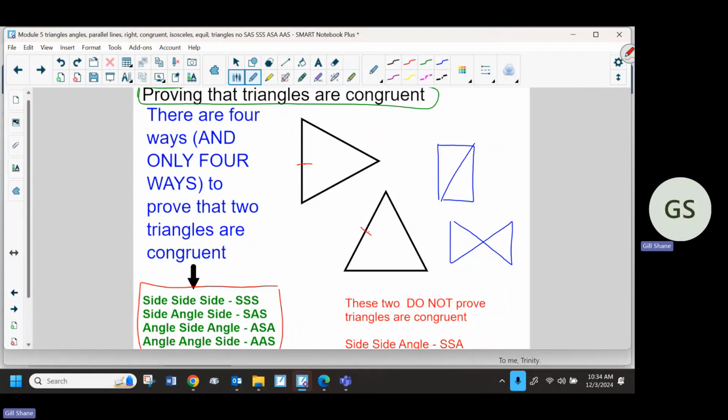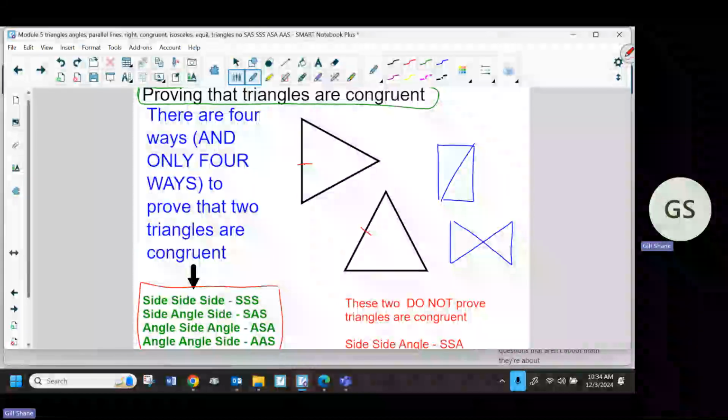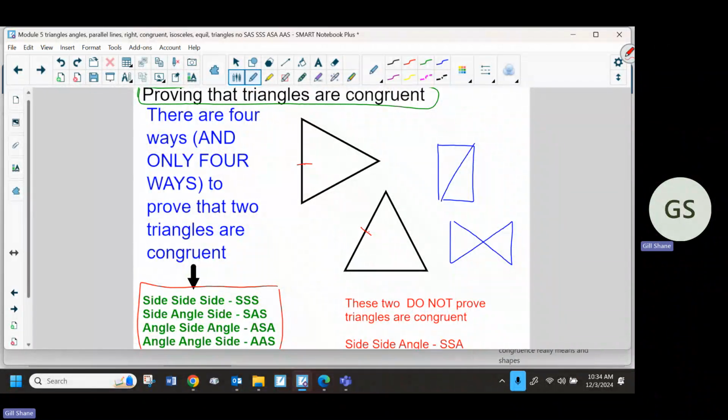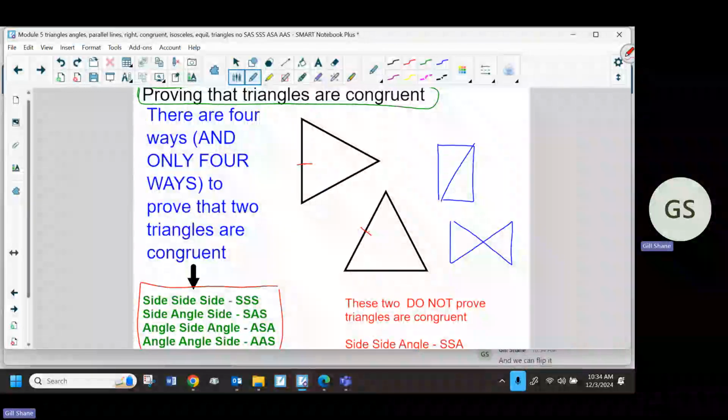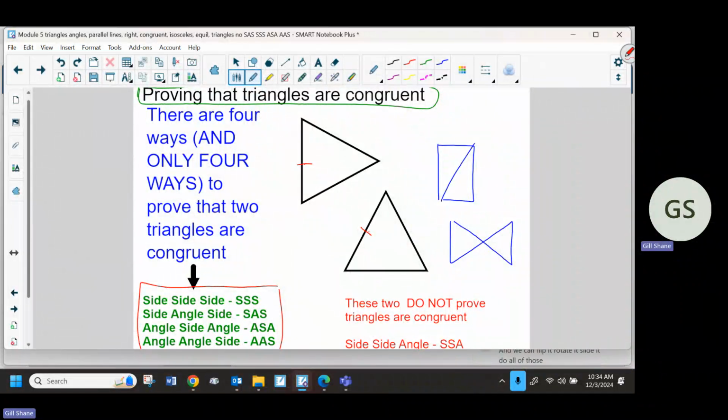It means they're congruent is what it's called, but really what that means when it comes to a shape is that side is the same length as that side. So what congruence means in a shape in general, we talked about this briefly, but now you need to understand this because I've seen district questions that aren't about math. They're about understanding what congruence really means in shapes. It means we could take that triangle and flip it, rotate it, slide it, do all of those different transformations we've done, and eventually it would land exactly on top of that triangle there. So basically it means it's the same triangle. You can put one right on top of the other.